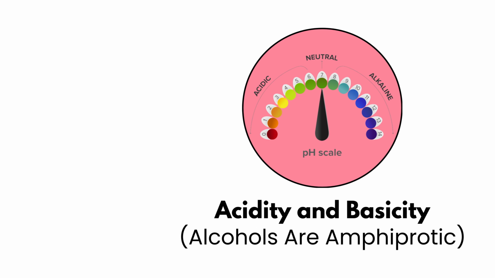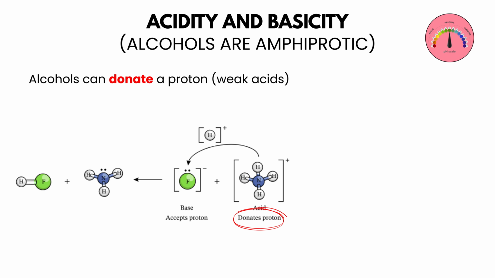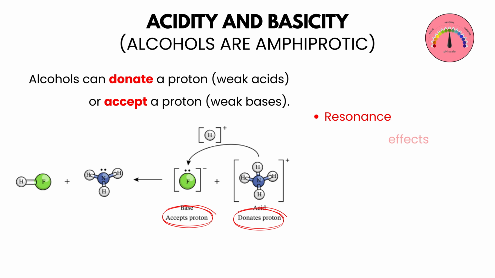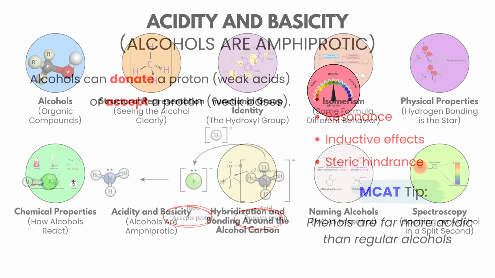Acidity and basicity: alcohols are amphiprotic. Alcohols can donate a proton, as weak acids, or accept a proton, as weak bases. Their acidity is influenced by resonance, inductive effects, and steric hindrance. MCAT tip: phenols are far more acidic than regular alcohols. This is a common test point.